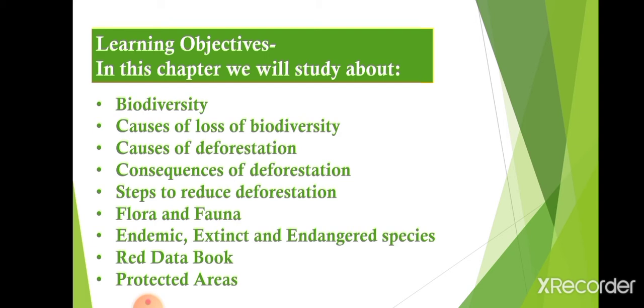So this chapter is divided in two parts. This is the first part of this chapter where we will study about biodiversity, deforestation, and how to reduce it. The next topics, starting from flora and fauna, we will discuss in the next part.